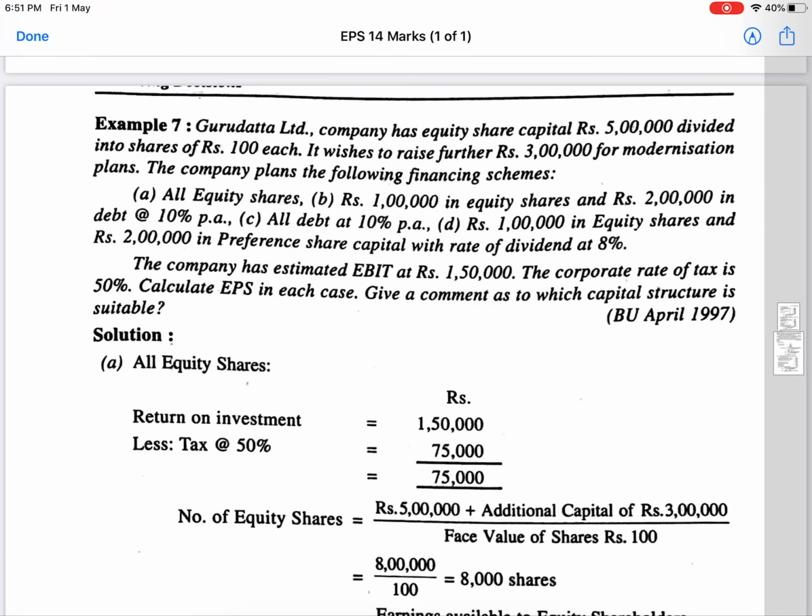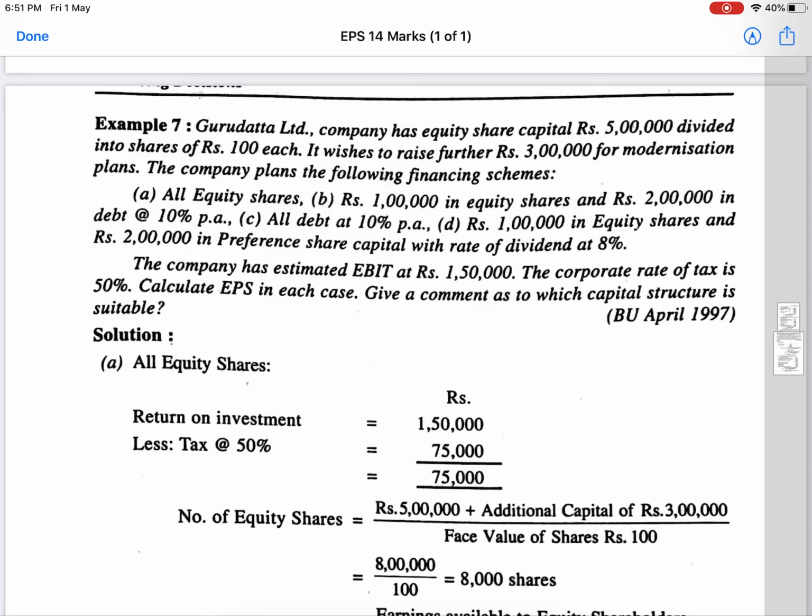So directly you can consider that return on investment as earning before tax, because there is no interest factor here, because there is no debt in the initial capital of the company, also in the new plan of the company. So return on investment here is nothing but EBT.